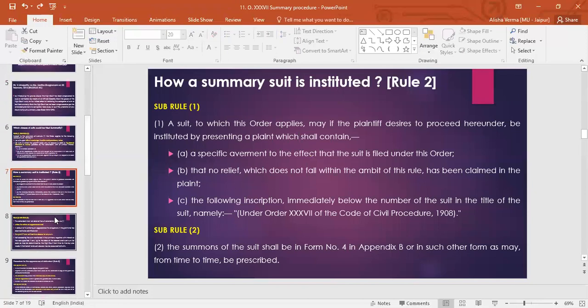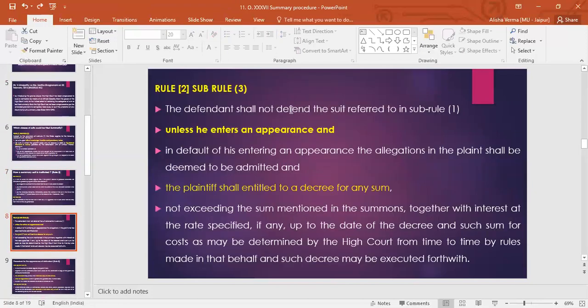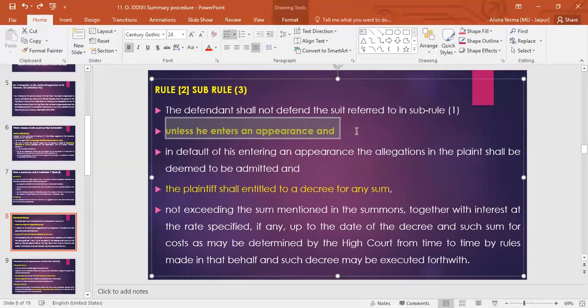What happens after this is that the defendant shall not defend the suit referred to in sub rule 1 unless he enters an appearance, and in default of his entering an appearance, the allegation in the plaint shall be deemed to be admitted, and the plaintiff shall be entitled to a decree for any sum. If he does not appear, then the plaintiff is entitled to the decree of any sum. But if the defendant appears, it will continue further.